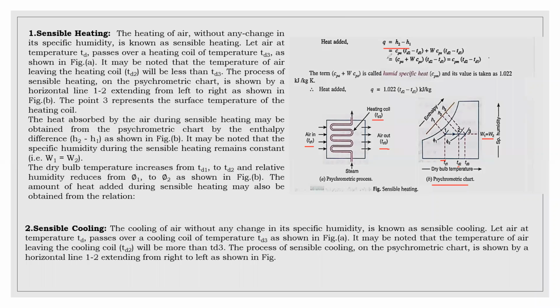This can also be written with one term for dry air present in the atmosphere and another term for the moisture content present in the air. If I include both, that is H2 minus H1. Taking TD2 minus TD1 common, this can be written as (CPA plus W into CPS) into (TD2 minus TD1), where CPS is the specific heat of steam. The term in brackets is called the specific humid heat, and its value is generally 1.022. You need to remember it is a generalized value.